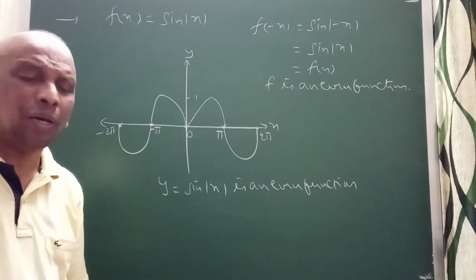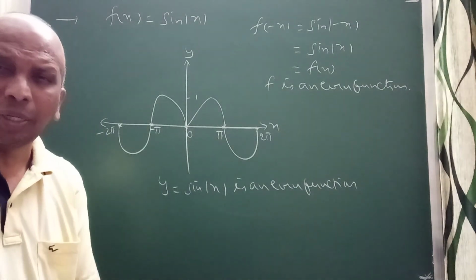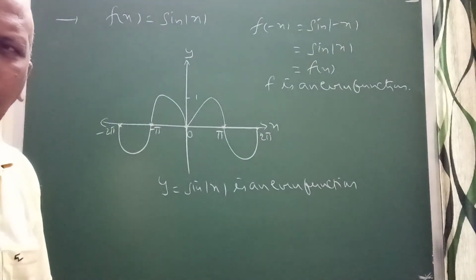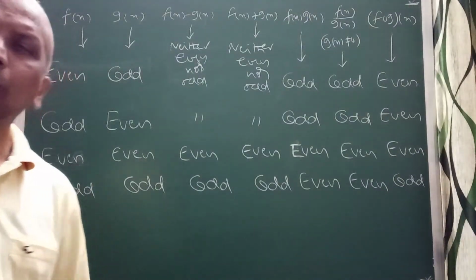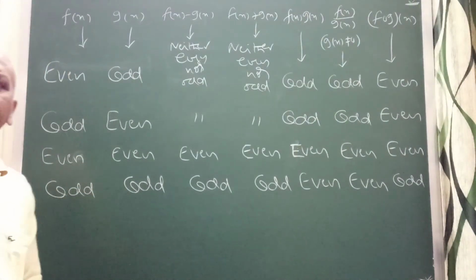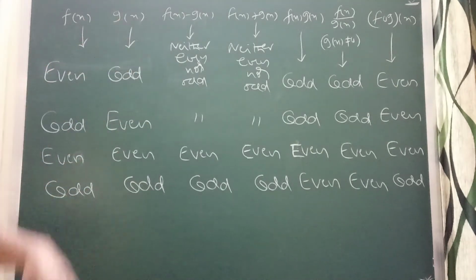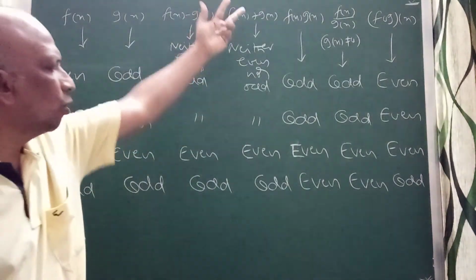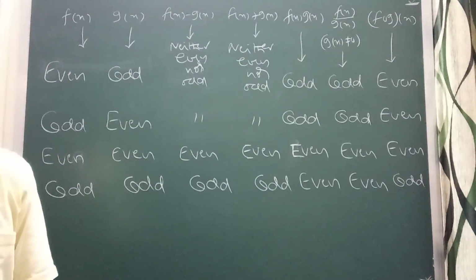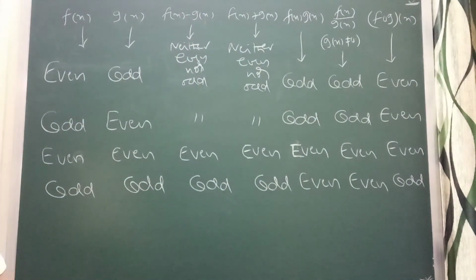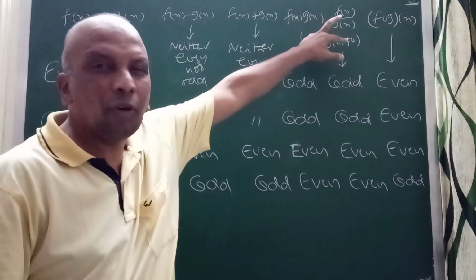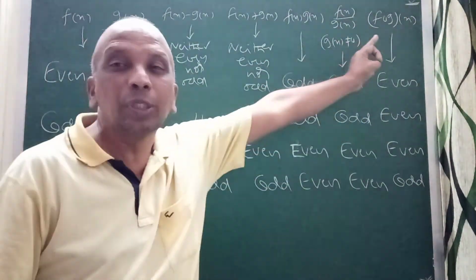Now, I will discuss one more important part, and after that I will discuss the different types of problems. Now you see in this, the combination of different types of functions. They are given f of x, g of x. Difference of those two functions and addition of those two functions. You can check that, and you can also verify here, when I am talking about the product of two functions, the quotient of two functions, and the composite of two functions,